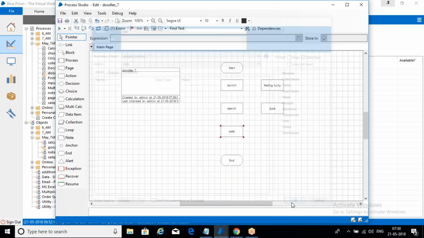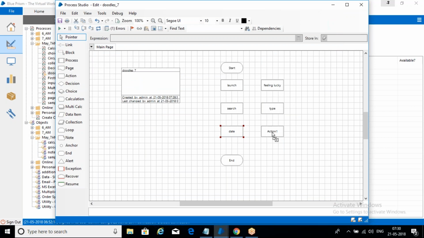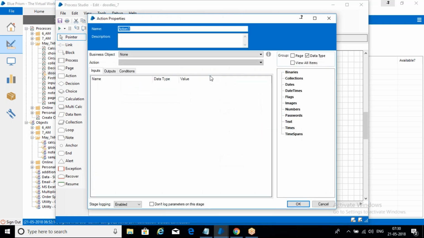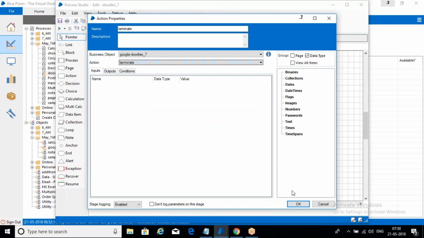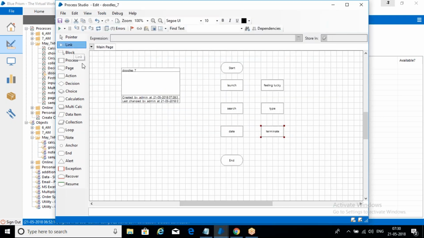After that we need to use terminate. Click terminate. Then we have to use terminate. Now observe this: launch to feeling lucky. After that, from feeling lucky, click on type, and then after typing Mother's Day, we need to search. After that we are going to get the date. After that we need to terminate, and after that we are going to end this.